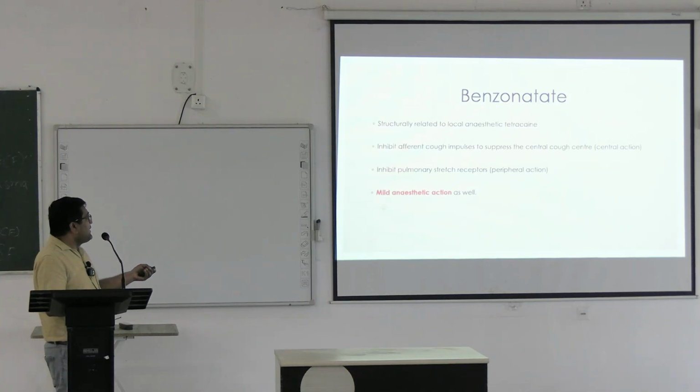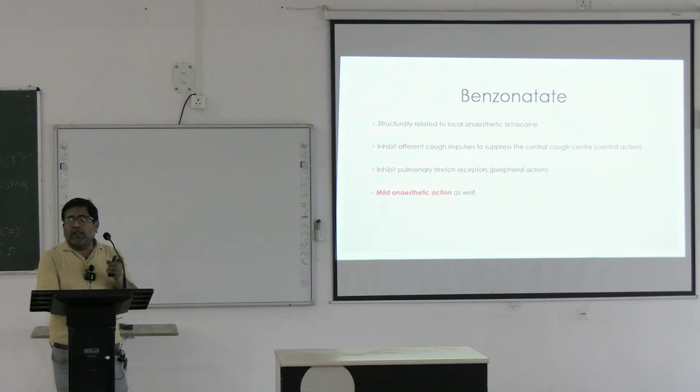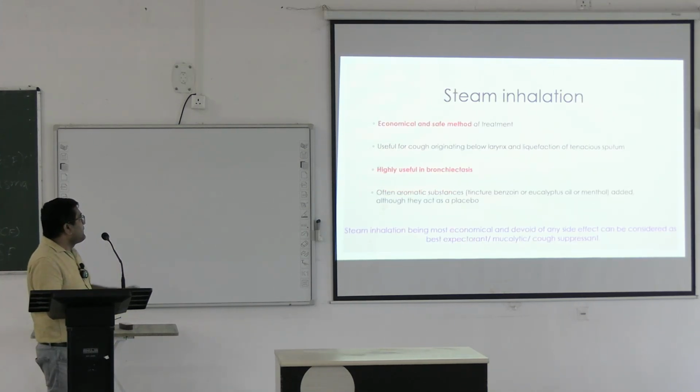Benzonatate is basically a centrally as well as peripherally acting antitussive. Centrally, it inhibits the afferent cough impulses, and peripherally it inhibits the pulmonary stretch receptors. It is structurally related to the local anesthetic tetracaine, with a mild anesthetic action as well.